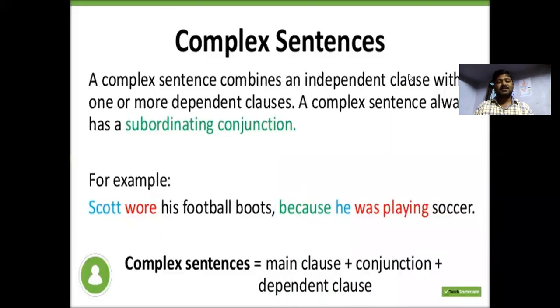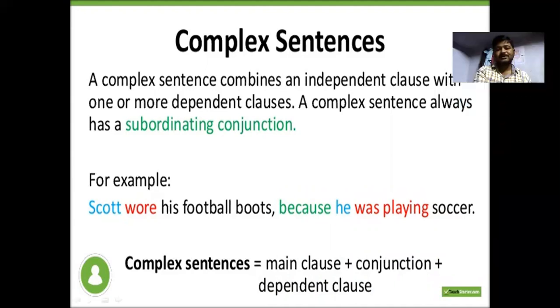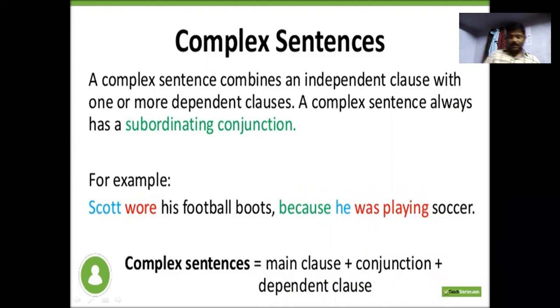And look at complex sentences. A complex sentence combines an independent clause with one or more dependent clauses. A complex sentence always has a subordinating conjunction.